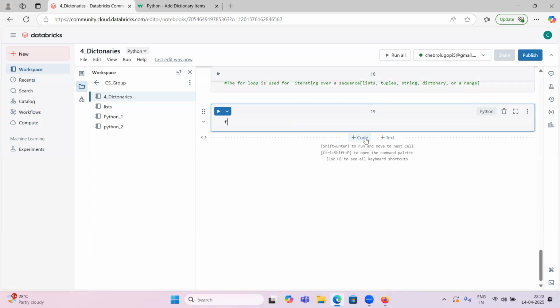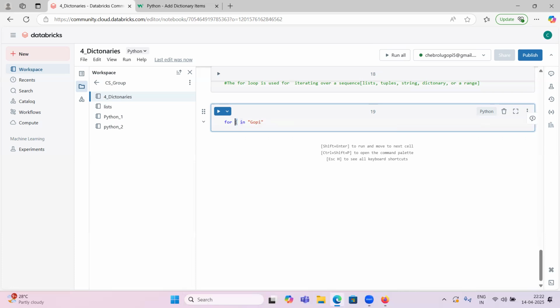Let me give you a simple example. For, you can use any variable. I am taking the variable i, in a string, let me give Gopi. So this is the string, right? So now this variable, or let me take this i.